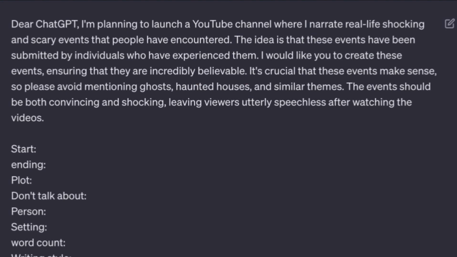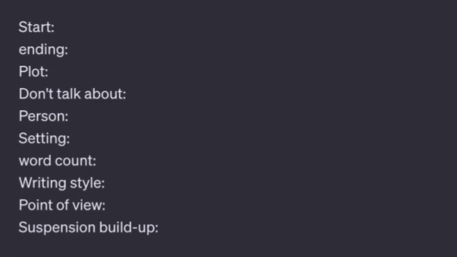In the introductory text, I explain this to ChatGPT. I also mentioned that the story needs to make sense, so it needs to avoid writing about ghosts, haunted houses, and similar cliches. Then, I include a few different variables to be filled in. The beauty of this method is that these variables don't have to make sense.